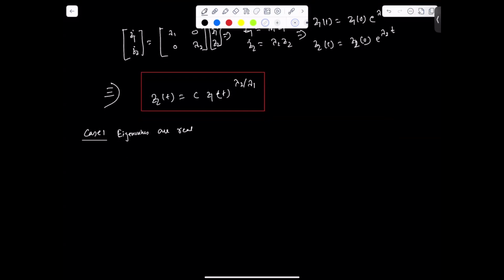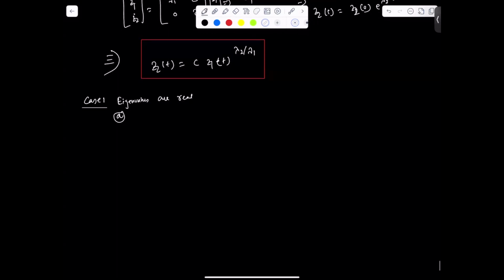So under this condition, if the eigenvalues are real, we have the first case, maybe subheading A: if the eigenvalues are real, not complex, real eigenvalues, and distinct, meaning they have different values, they are not the same,